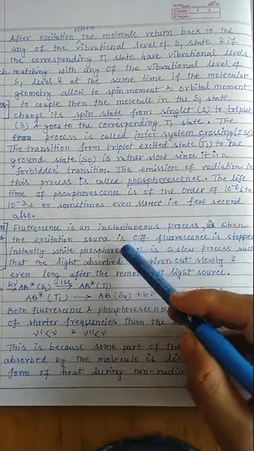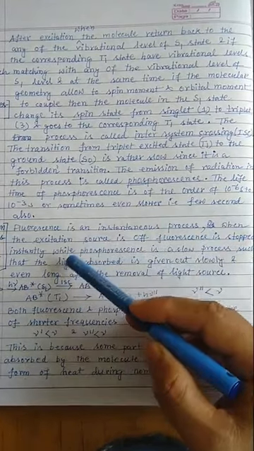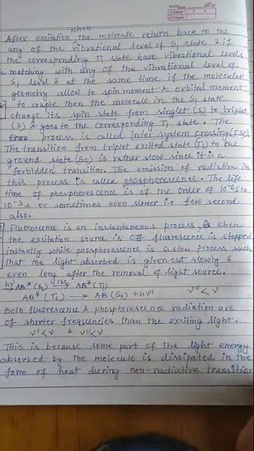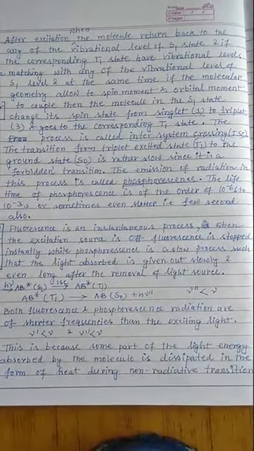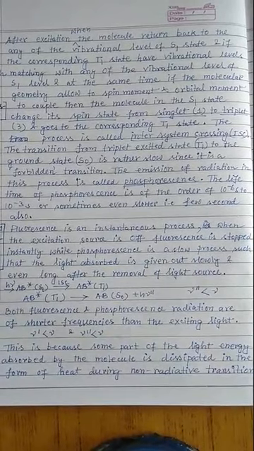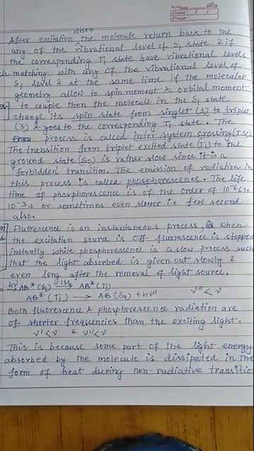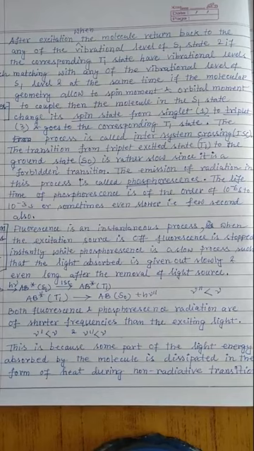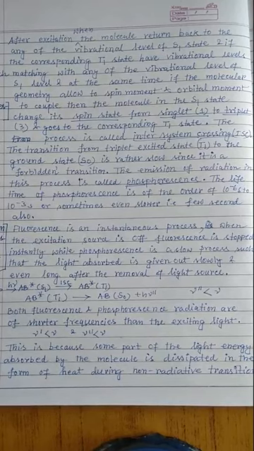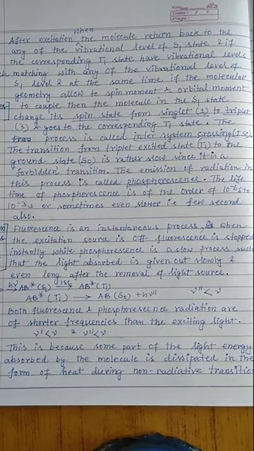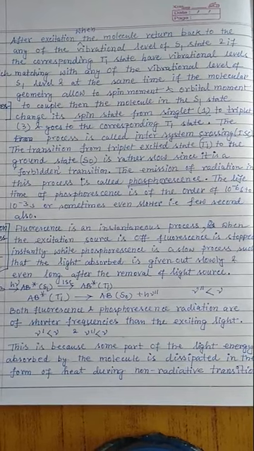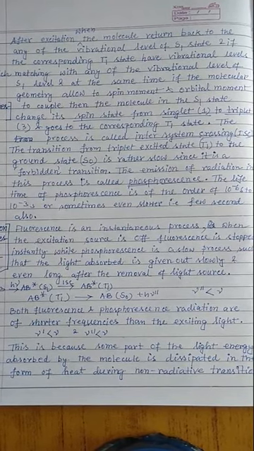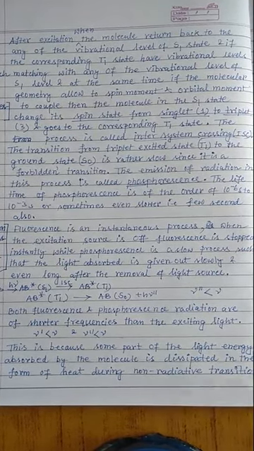So when the excitation source is off, fluorescence is also stopped instantly, while phosphorescence is a slow process such that the light absorbed is given out slowly and even long after the removal of the light source. That means you just switch off your light source, and then you find that for up to a certain second, you can observe the phosphorescence phenomenon. That's why it's called a slow process.